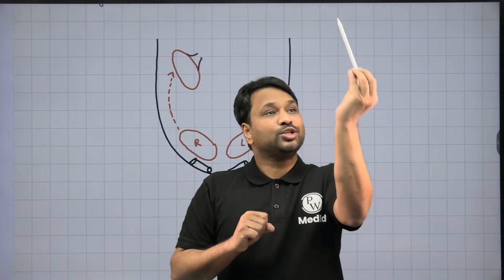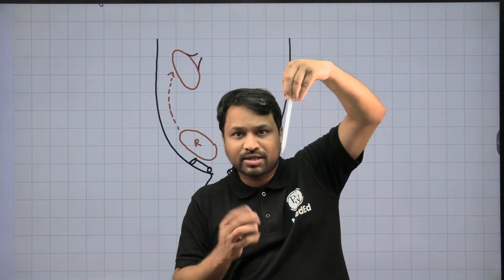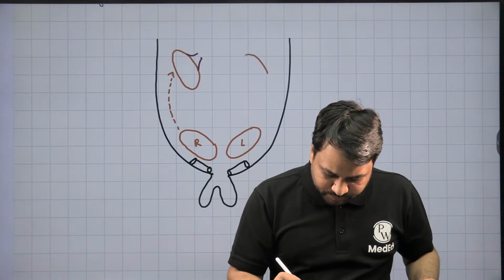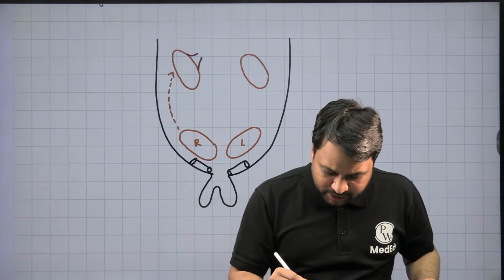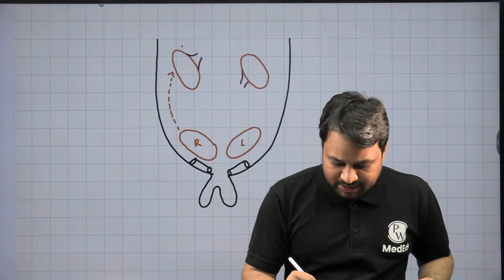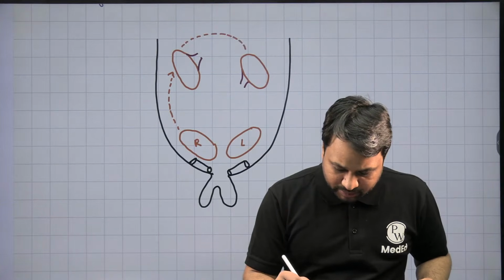So how will it do this? The kidney that is face up, we will make it face down. That is the only problem, okay? So the next orientation is going to align the kidney so that the collecting system is going to be face down. So the last event is going to be alignment, right?